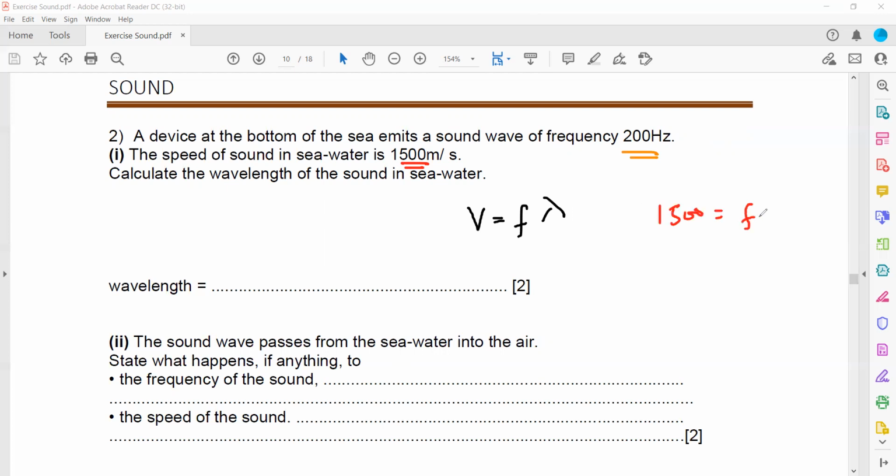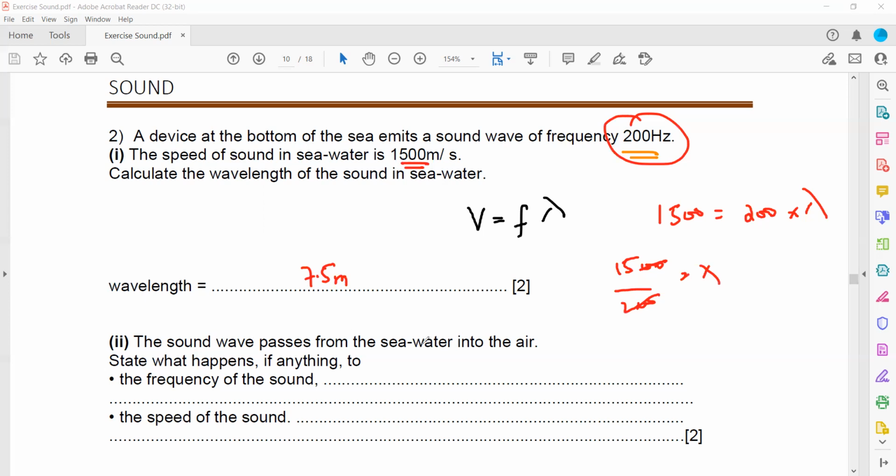Frequency we know, wavelength we don't know. Frequency is 200 here, and the wavelength is lambda. So 1500 divided by 200 is equal to lambda. So this will cancel out. So 15 divided by 2 equals 7.5 meters. So 7.5 meters is the wavelength of this wave which is produced.